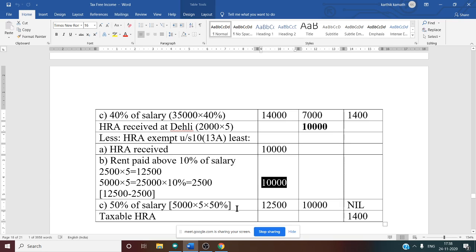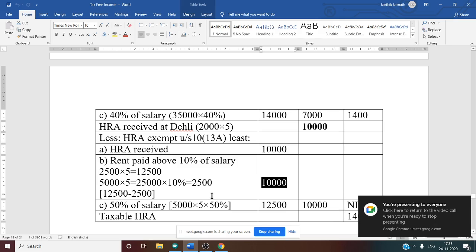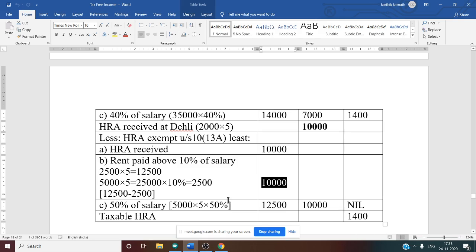Next, in the third case, we have taken 50% of the salary. Why? Can you tell me the reason? Metropolitan city. Yes, metropolitan city. And one more thing, Bangalore is not mentioned. Even though in Bangalore there is a metro service and the population is large, under the Income Tax Act, Bangalore is not mentioned. Only Mumbai, Chennai, Delhi, Kolkata. Only these 4 cities are mentioned. If the person stays in these 4 cities, in that case we have to take 50% of salary. So we know salary basic is 5,000, month is 5, so total salary is 25,000 into 50%.